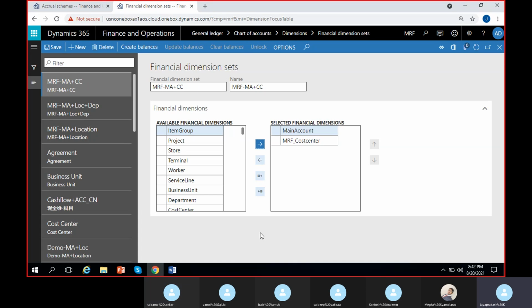Okay. So once we have created this, actually there is another step that we have to follow. If we click on this, we have to click on create balances. If I click on create balances, the balances for this combination will be automatically calculated in trial balance, and trial balance will save them. Whenever we go and inquire, it will show. So the step you have to follow is select the financial dimension set we created and click on create balances. So it will create the balances automatically.